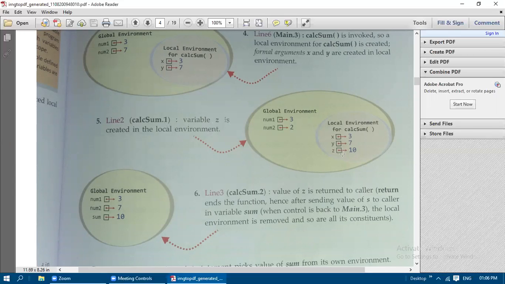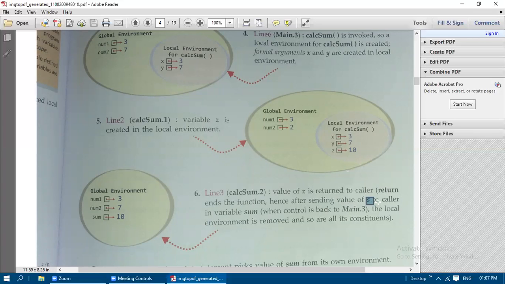See here, in the local environment, z now has the value of what? After adding x and y, 3 plus 7 returns the value 10 to z. So now calc_sum is getting over. The value of z is returned to the caller, the statement that called it. The return ends the function. Hence, after sending the value of z, not s here, it is z. If s is mentioned in your book, just change it to z here.